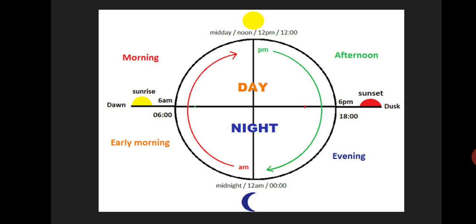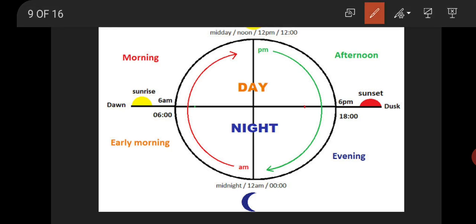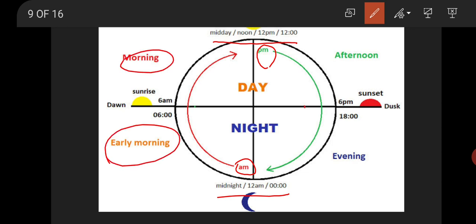Midday, noon, 12 PM, 12:00 to midnight, 12 AM, 00, we use PM. Now midnight, 12 AM, to midday, noon, 12 PM, we use AM. That is, we use AM early morning and morning.